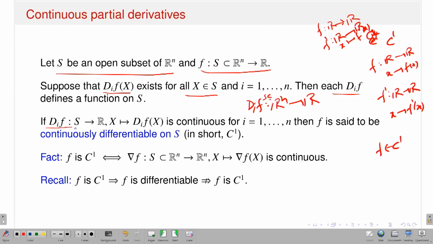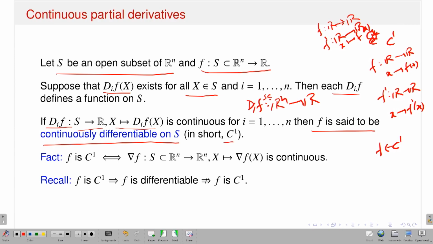That is, I have written: if ∂_i f is a map from S to R, that means x goes to ∂_i f(x), if it is continuous. So, that means I assume that suppose you have a function f from S, a subset of R^n, to R, and suppose all the first order partial derivatives exist. Now, I am thinking of the first order partial derivative as a map from S subset of R^n to R, and if all the first order partial derivatives are continuous, then I will say that my f is said to be continuously differentiable on S, in short C1.